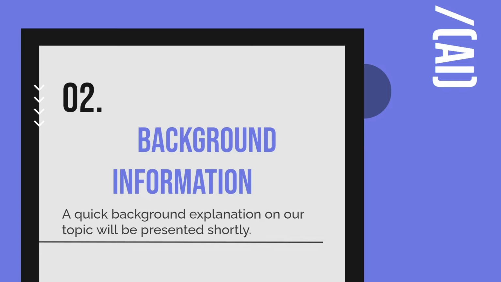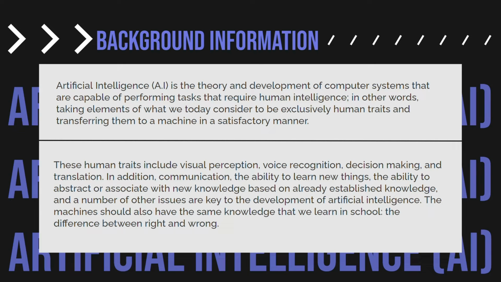Now for the background information, it's gonna be presented shortly here. We're gonna generally talk about AI. Artificial intelligence is a theory and development of computer systems that are capable of performing tasks that require human intelligence.